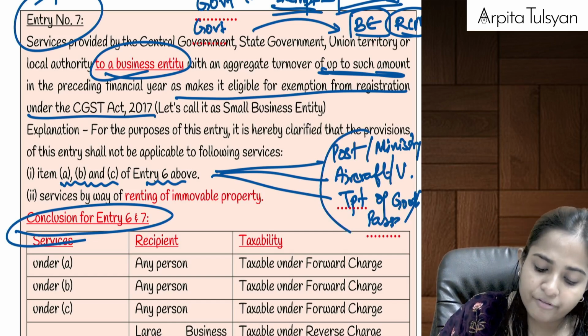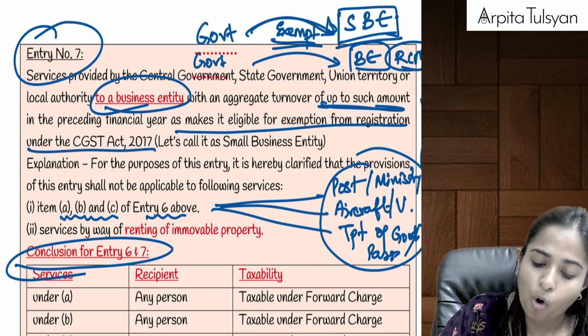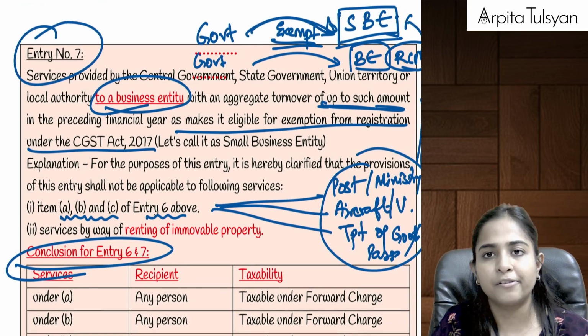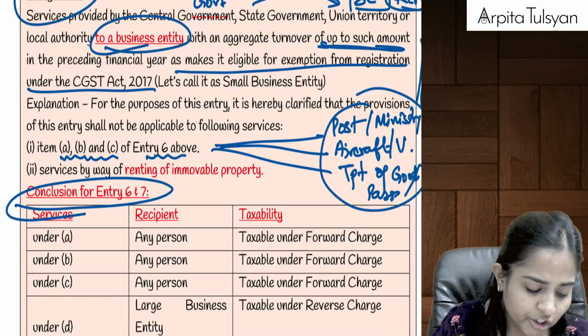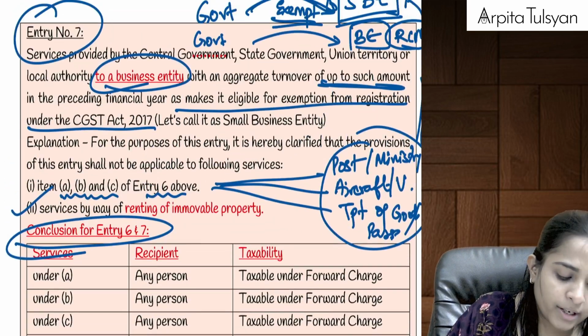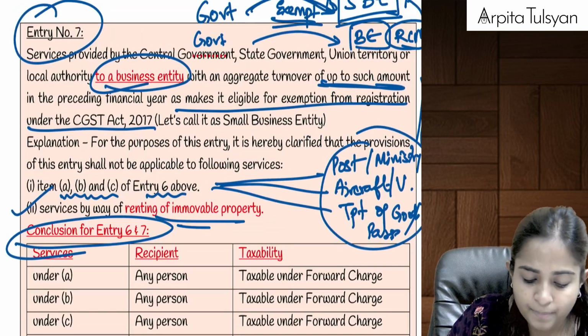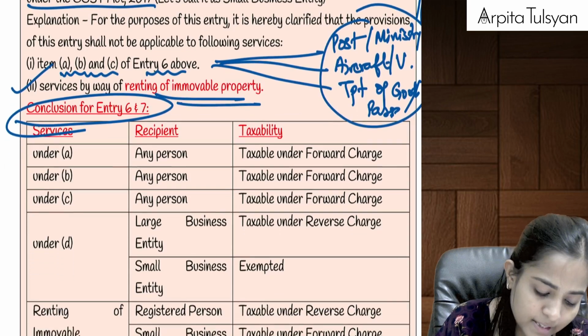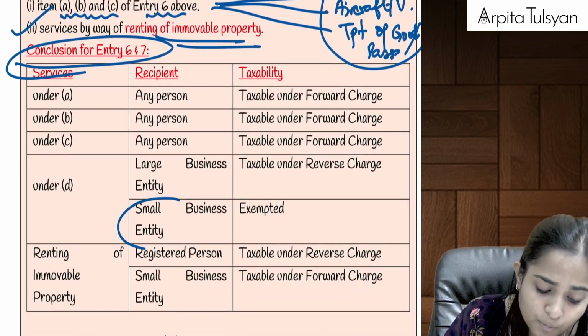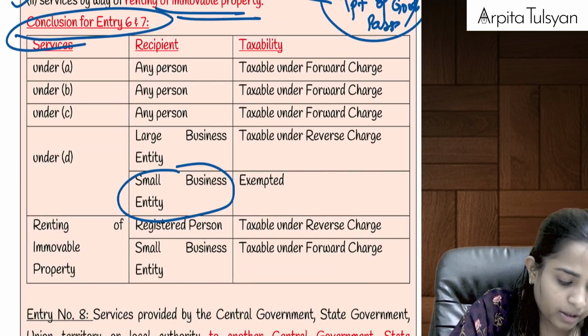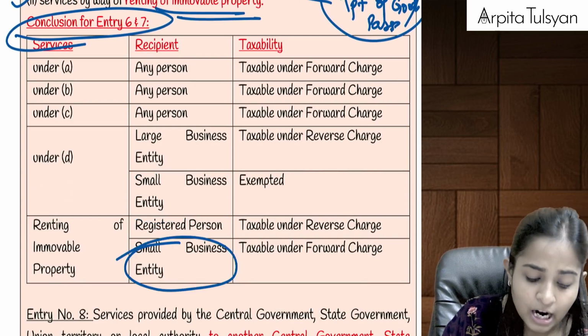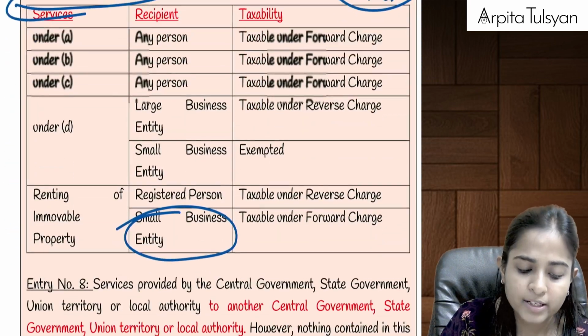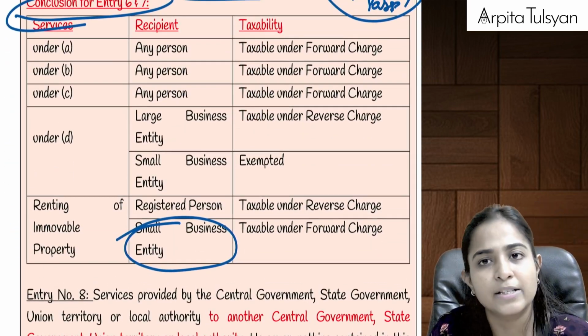Similarly, if these three services are provided to a small business entity also, then also it will be taxable under forward charge mechanism. And next, this point is also not applicable to services by renting of immovable property. Means if government is providing renting of immovable property to a small business entity, then also it is not going to be exempted, it is going to be taxable.